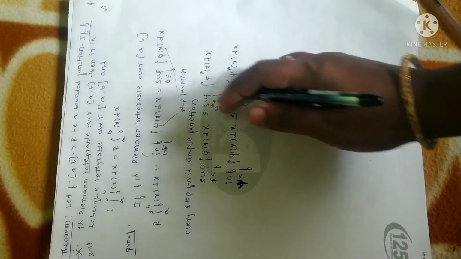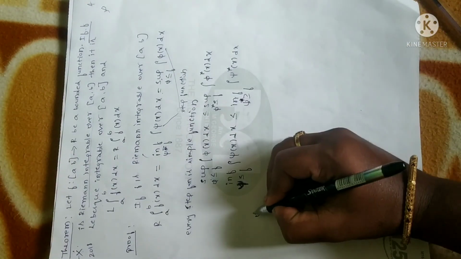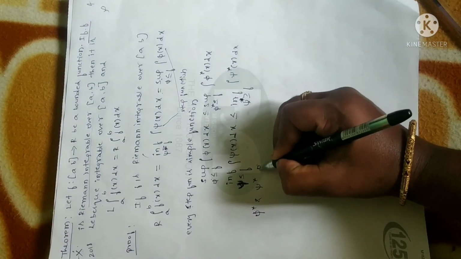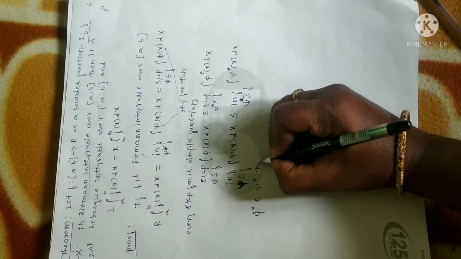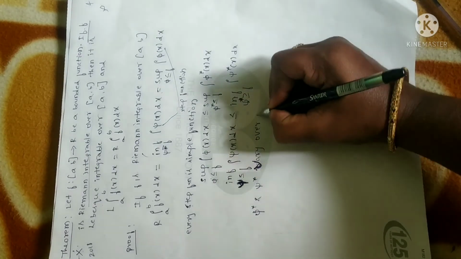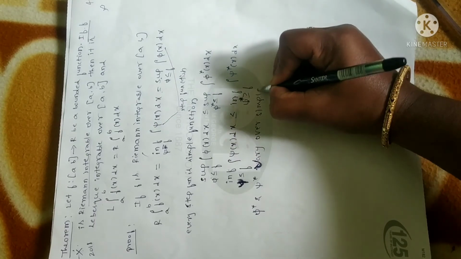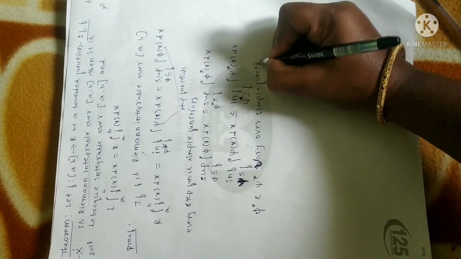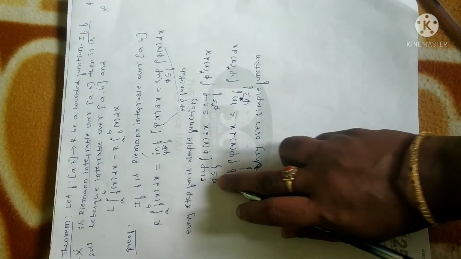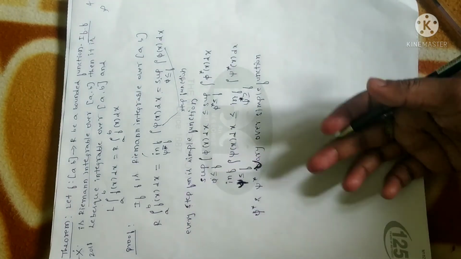Right? So this property holds good where pi star and psi star vary over simple functions. So pi star and psi star will be varying as it moves. So pi star and psi star are simple functions and they are varying quantities.